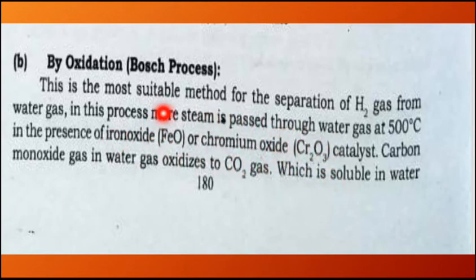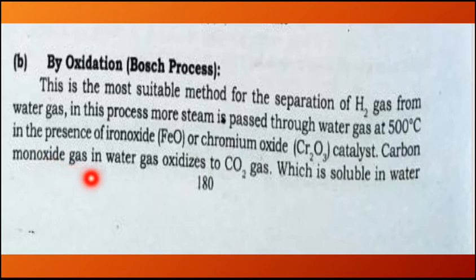These two are catalysts. What is a catalyst? A catalyst is something that is used to increase the rate of reaction. For example, if a reaction is slow and we want to make it quicker, then we add such chemicals to it. So the rate of the reaction will be increased. It will be completed quickly. Rate means its time. So its time will be short, and we will get the product quickly.